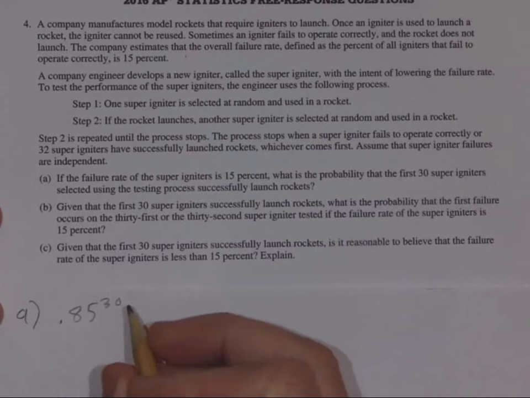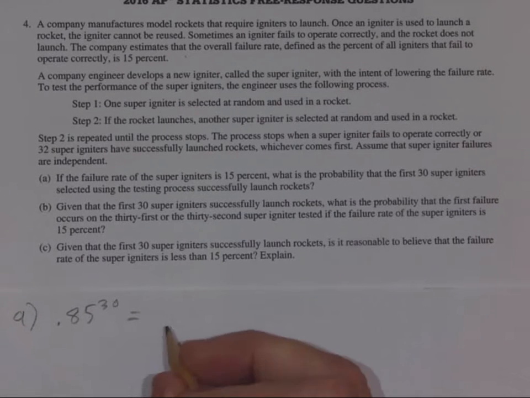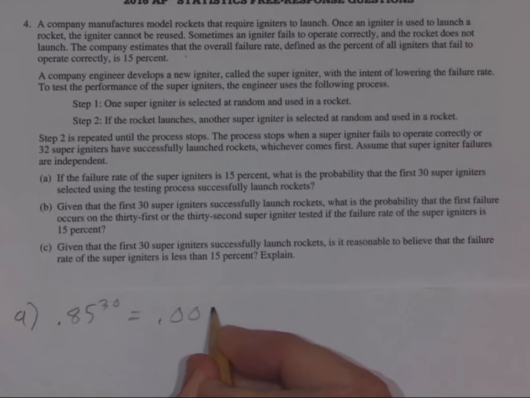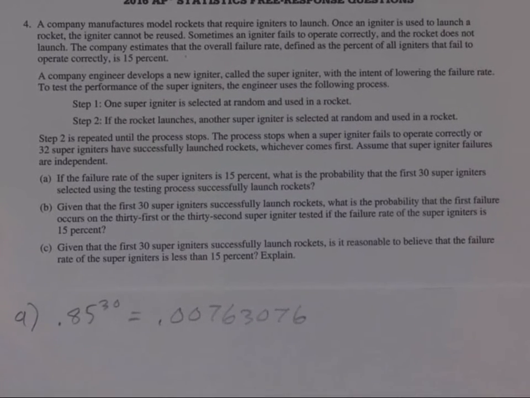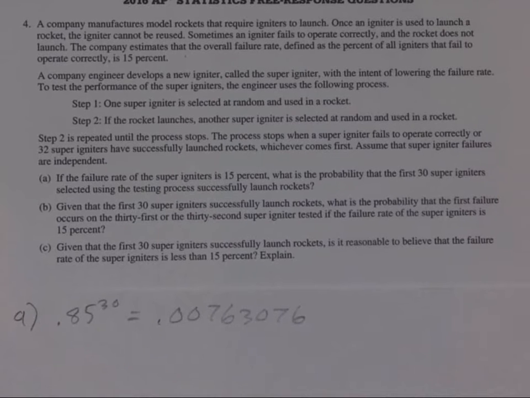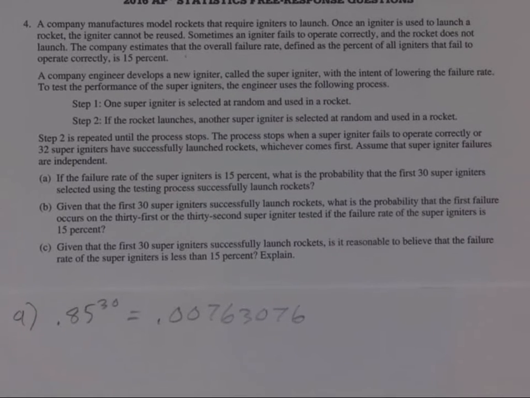It's 0.85 times 0.85 30 times, and when you do that, you would get a very small number, 0.00763076. In other words, that's certainly very unlikely to occur if the probability of success is 85%. In other words, the probability of failure is 15%. You're certainly expecting your first failure to occur well before that. All right, so Part B.